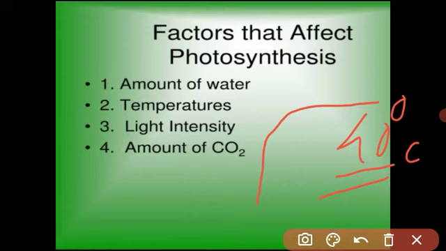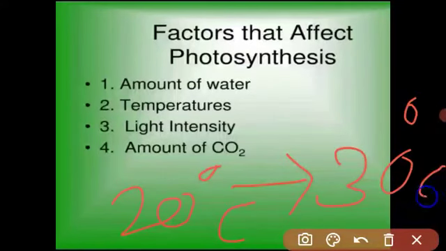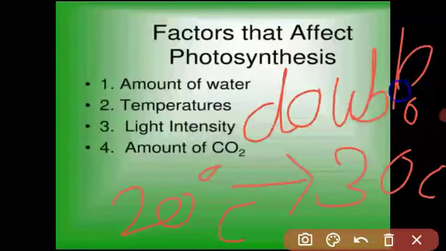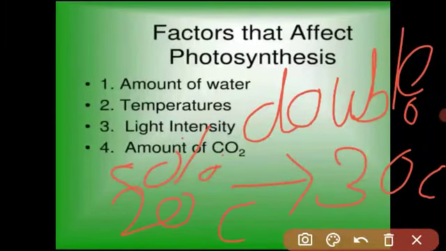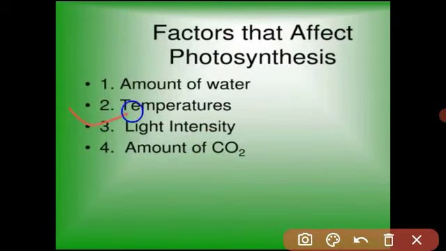One point is also given in your textbook. If the temperature increases by 10 degrees, the rate of photosynthesis doubles. Like that, if there is a 20-degree temperature and it increases to 30 degrees, an increase of 10 degrees, then the photosynthesis rate is double. See, student, if 50% photosynthesis is happening and the temperature increases by 10 degrees, then 100% photosynthesis is going on. Got it? The temperature is a very important factor for the rate of photosynthesis. Next important factor is the light intensity.